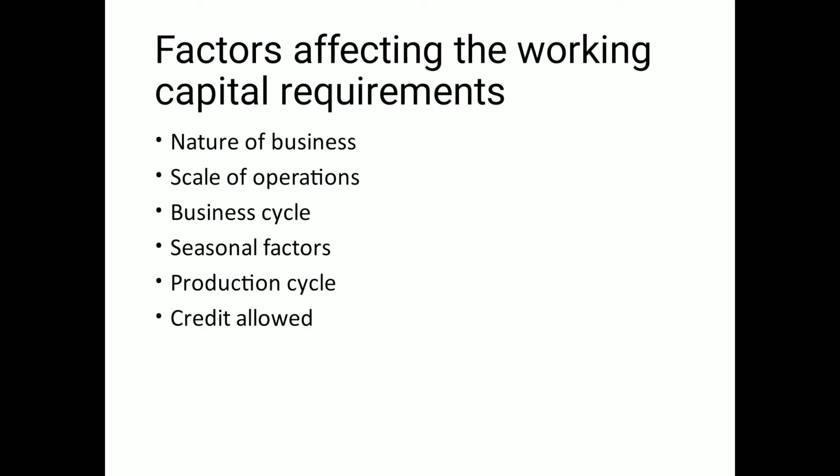Then comes the production cycle. The meaning of production cycle is the time span between the receipt of raw material and their conversion into finished goods. So more is the time span of this conversion, more working capital you need. Say you are producing cars, then the production cycle of a car is quite bigger than the other products, like you are running a bakery, right? So there your time required to produce bakery items is quite short. So bigger is the production cycle, more amount of investment you would need in your working capital.